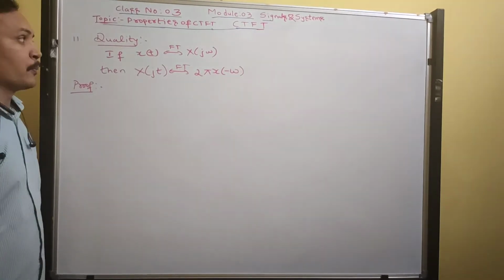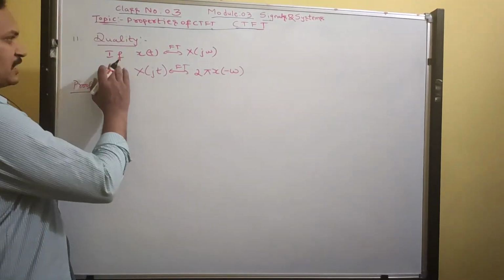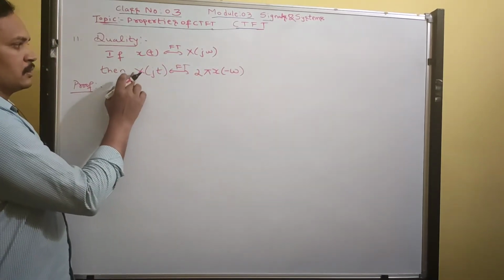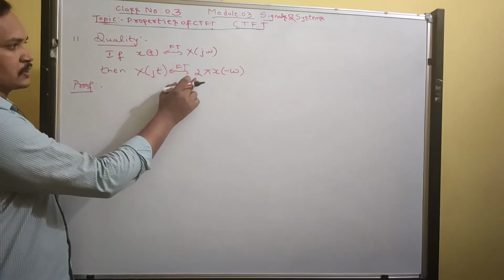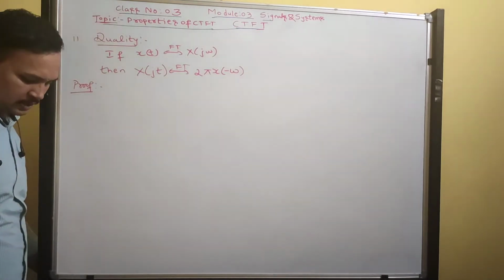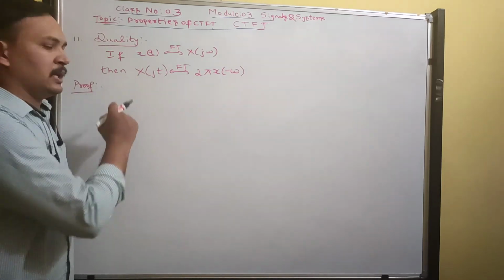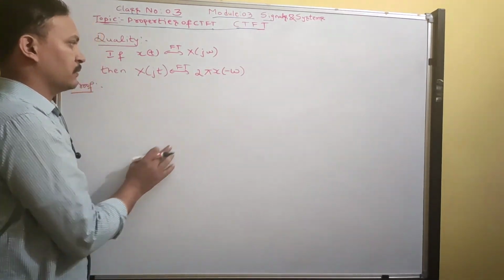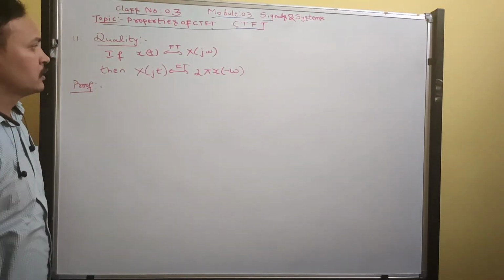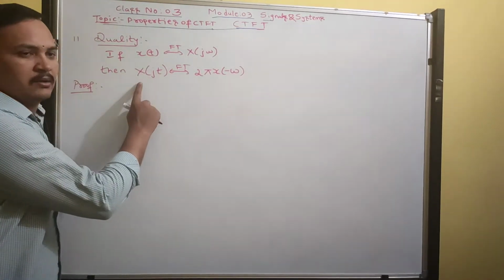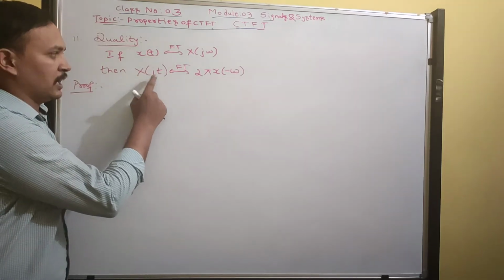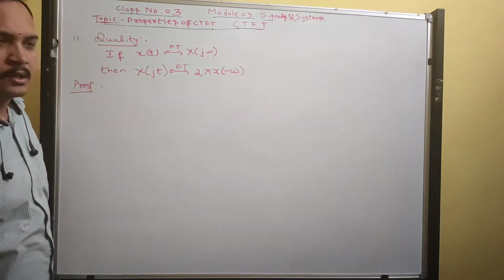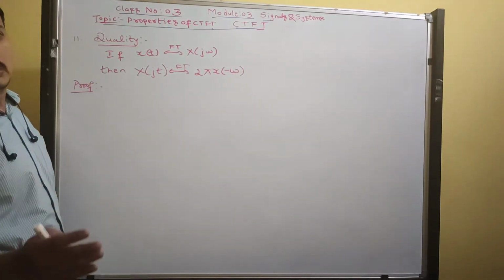Okay guys, so the next property is the duality property. It states that if the Fourier transform of x(t) is X(jω), then the Fourier transform of capital X(jt) will be 2π x(−ω). Remember, capital X is frequency, small x is time. Omega is frequency, t is time. So in the frequency spectrum, time is included, and for time, frequency is included. So here time and frequency are dual terms.